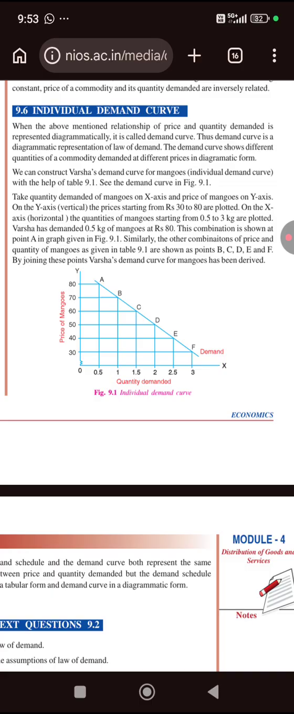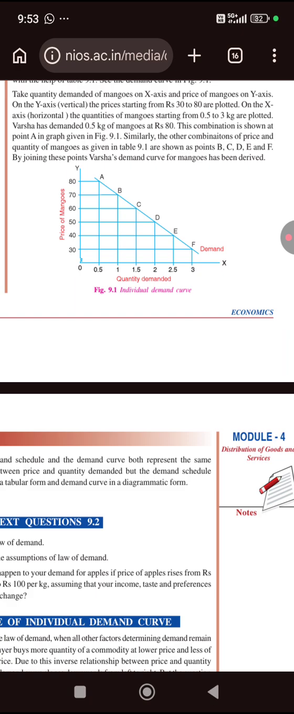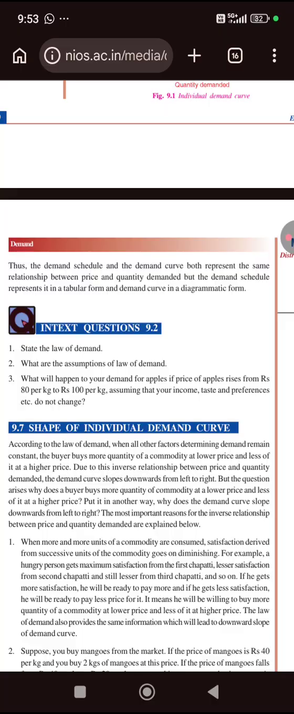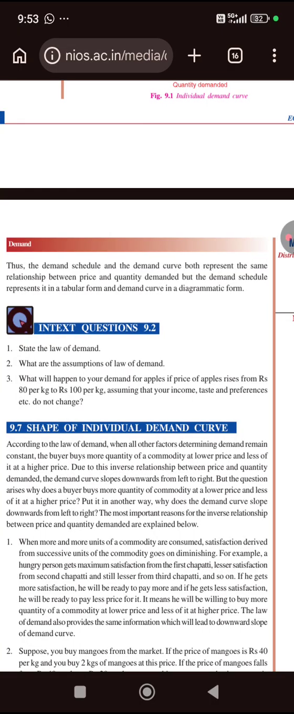Similarly, the other combinations of prices and quantities of mangoes, as given in table 9.1, are shown as points B, C, D, E, and F. By joining these points, Varsha's demand curve for mangoes has been derived. So the curve slopes downward. Thus, the demand schedule and the demand curve both represent the same relationship between price and quantity demanded. The demand schedule represents it in tabular form and the demand curve in diagrammatic form.